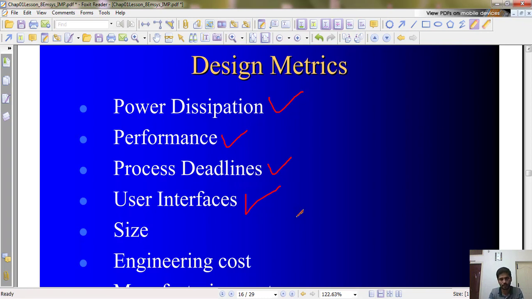Then comes size. Size is a serious matter even when it comes to portable design. For example, I already discussed this in the last class as well.